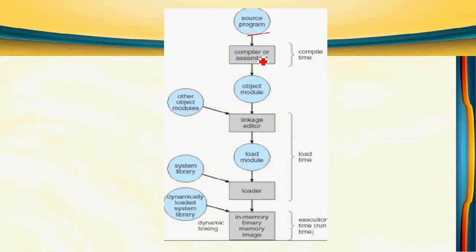That is indicated in the diagram. What we created is a source program. After compilation, we get an object module. That time is compile time. Then other object modules we can link with our program using a linkage editor. Then we get a load module. The load module can be loaded into main memory with the help of a loader. While loading, if we need any system library, that also can be loaded. That is linkage editor and loader time, the load time. Finally, during execution, if we need any library, we can load it in the main memory. That is execution time.